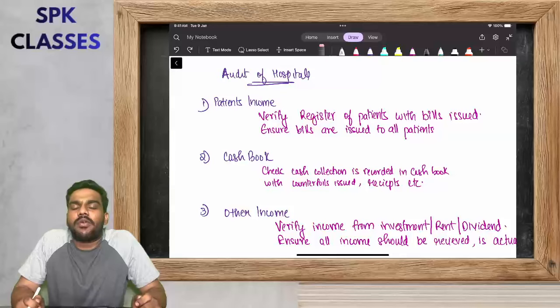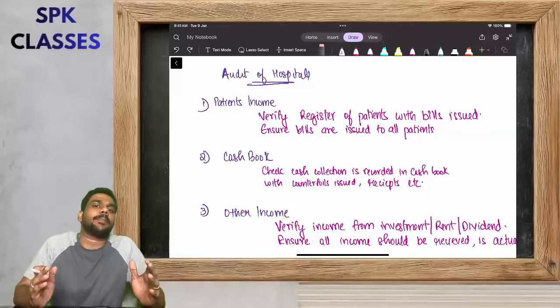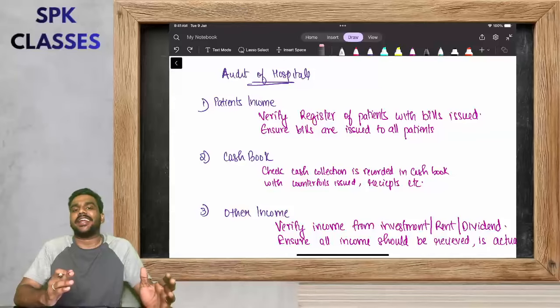So, today we are going to have a very quick revision of audit of hospitals, one of the most important entities from your chapter number 9, audit of different types of entities. So, without wasting much time, let's start audit of hospitals.